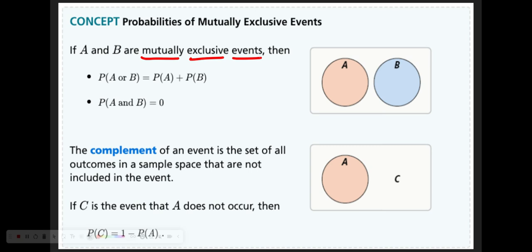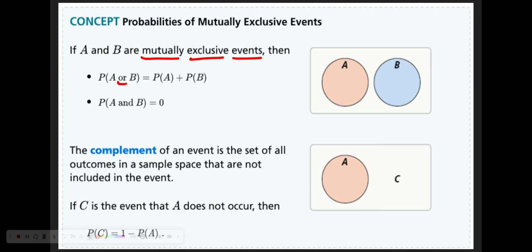If we have mutually exclusive events, "or" makes probabilities more likely. What's the probability that I toss a head or a tail on this coin toss? Well, that's 100% because you're adding.